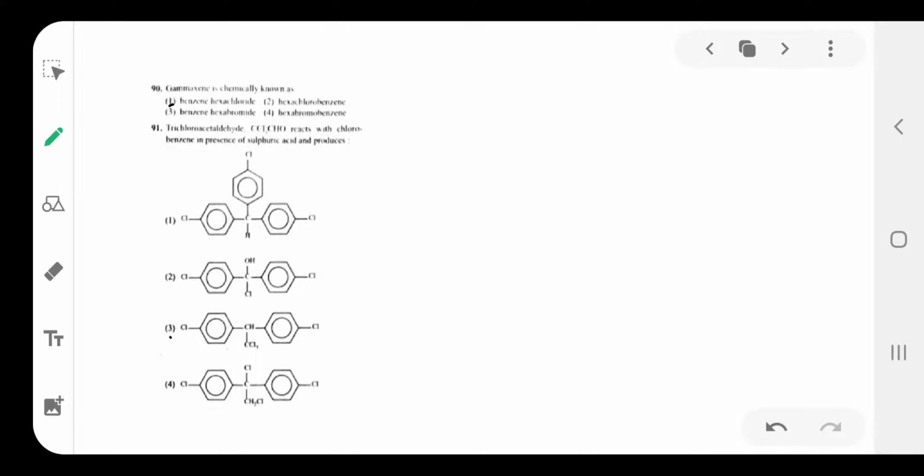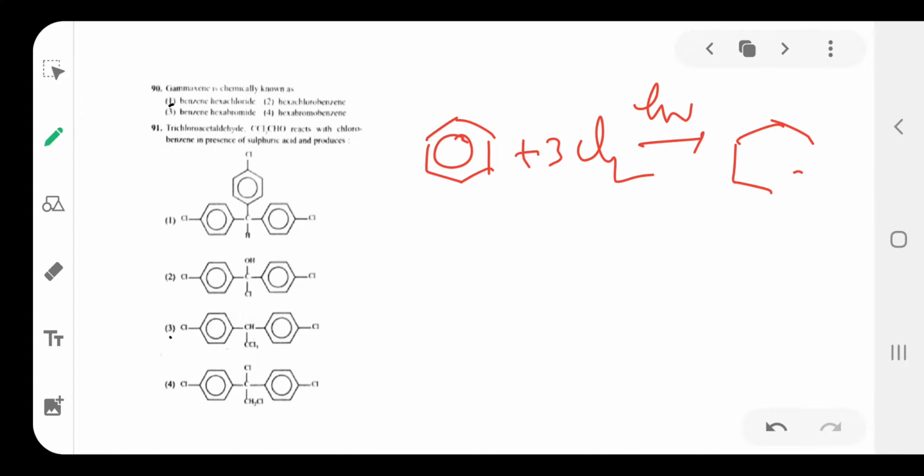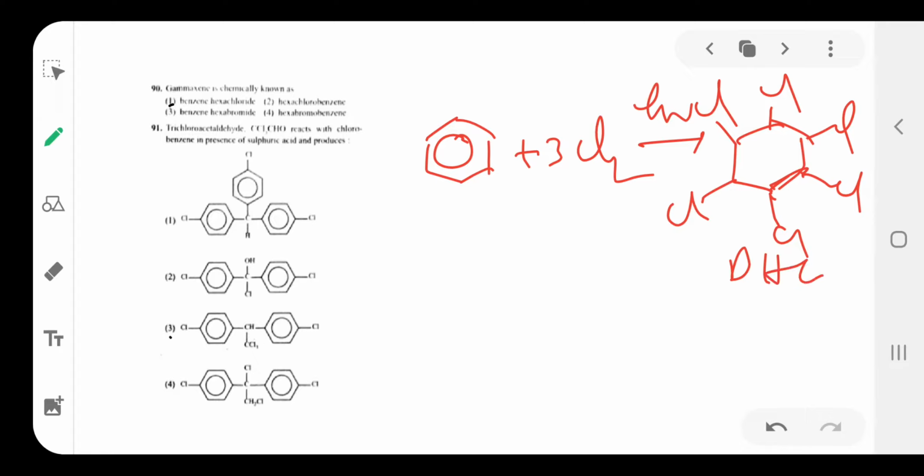Then the last one: Gammexane is a chemical known as... Gammexane means here benzene reacts with chlorine in the presence of sunlight. Then benzene hexachloride is formed. So this is Gammexane, benzene hexachloride, BHC.